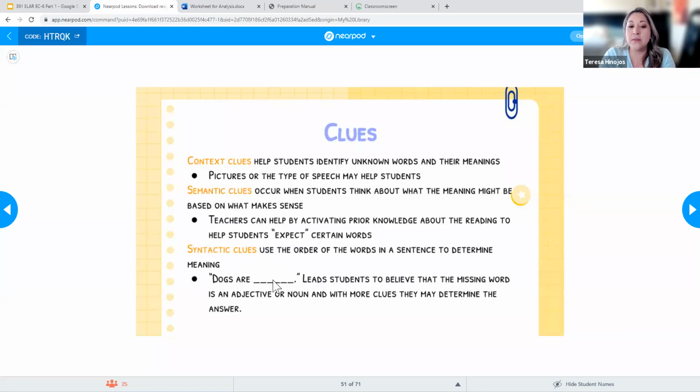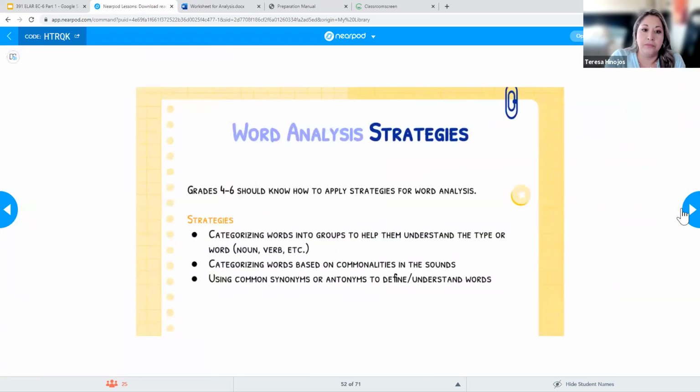So this last word is more than likely some sort of noun, or I'm missing an adjective or a noun, because it has to be some sort of object, based on syntax rules. These are all clues we have to teach our kids, and we need to explicitly teach them so that they understand how to do that themselves.